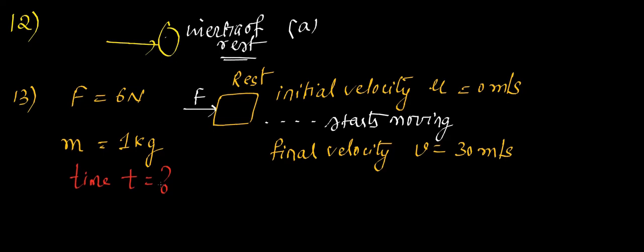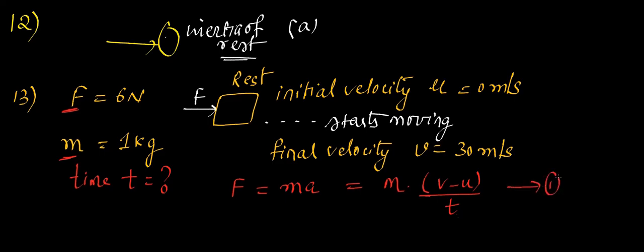Clear, ma'am. Gautam, we have F, we have m, we have velocity. What is the formula for F? It is m into a, right? But are we given any acceleration? No, ma'am. So apply the formula of acceleration now. Keep m as it is. What is the acceleration formula? Change in velocity by time: final velocity minus initial velocity by time. Any doubt in this step? No. Now substitute in this formula.